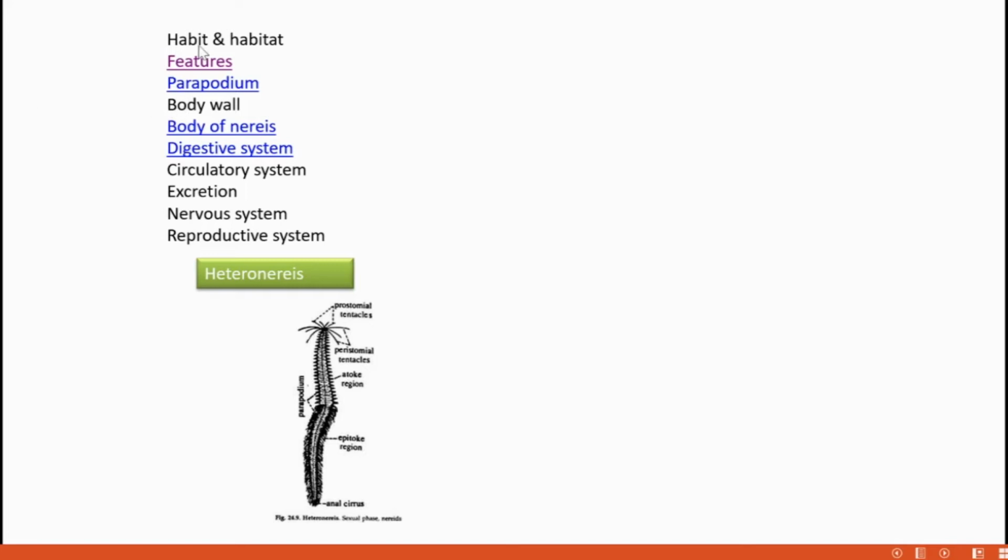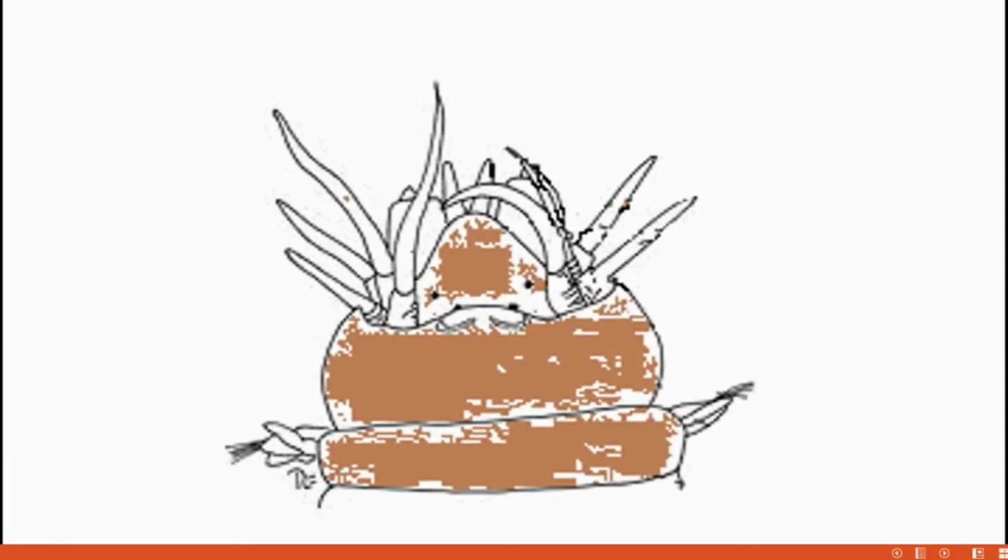Coming to the body features, the body is long and slender. I already showed you that image. It is also ventrally flattened, and its length is about 5 to 20 centimeters. The color can vary from light violet to red.